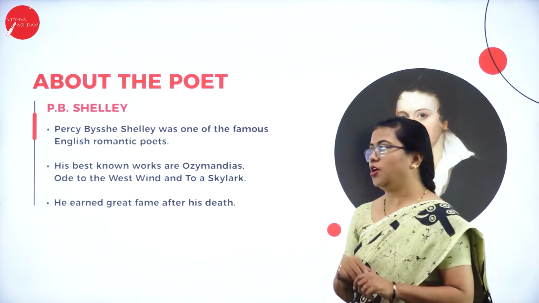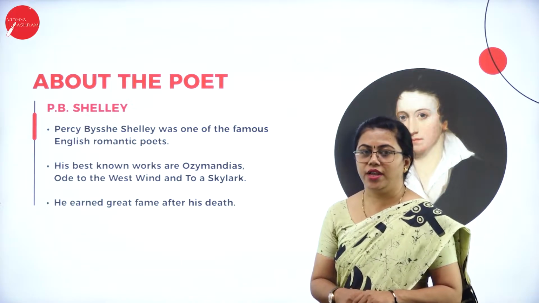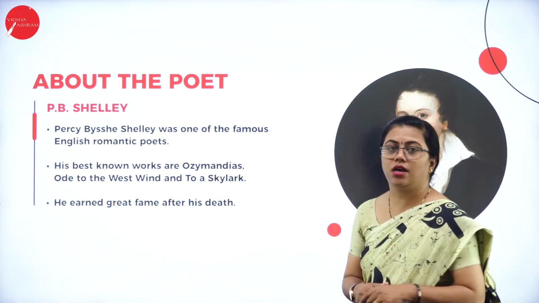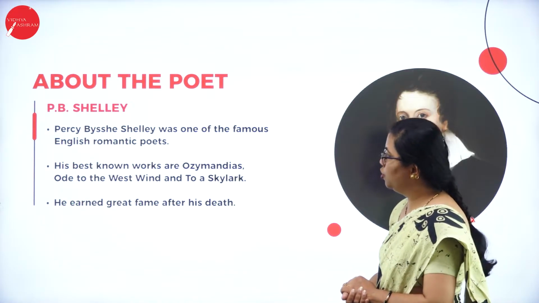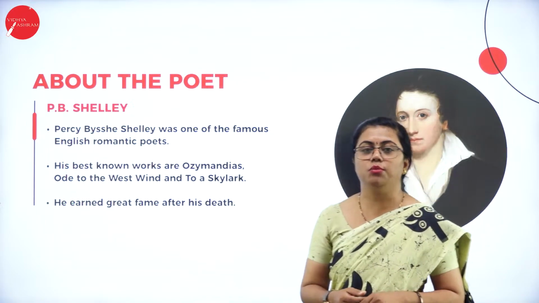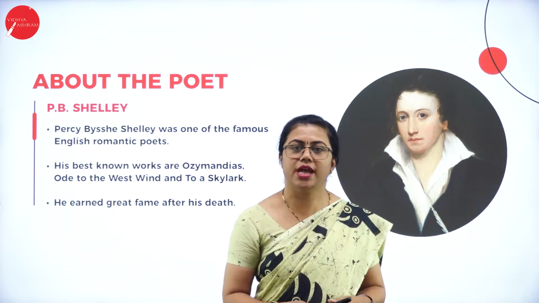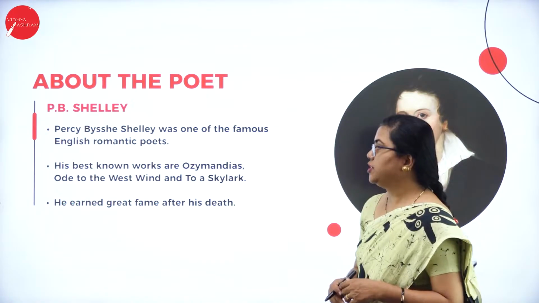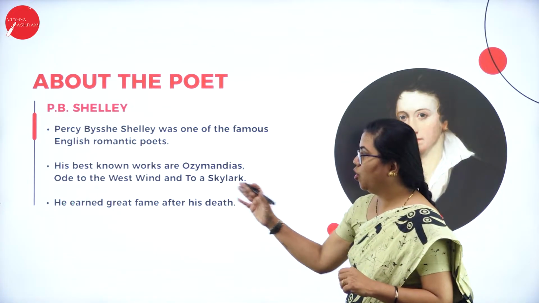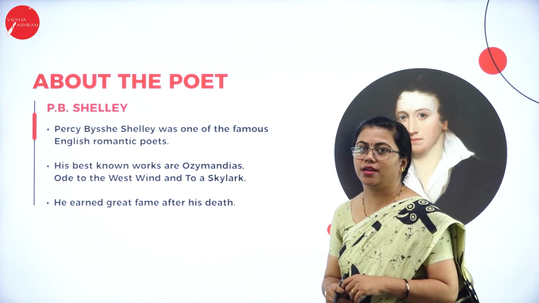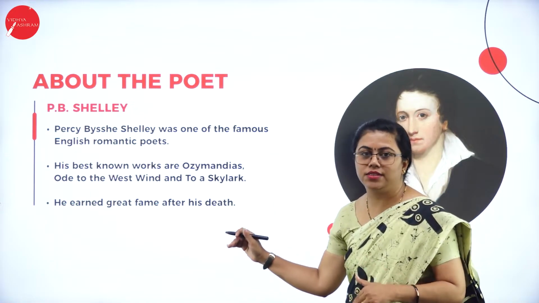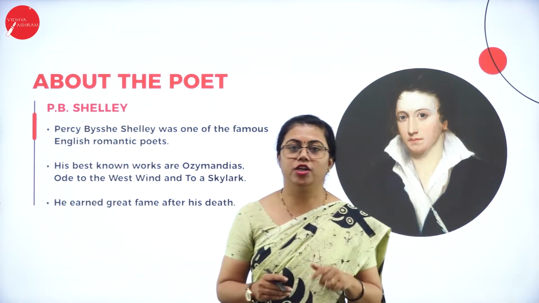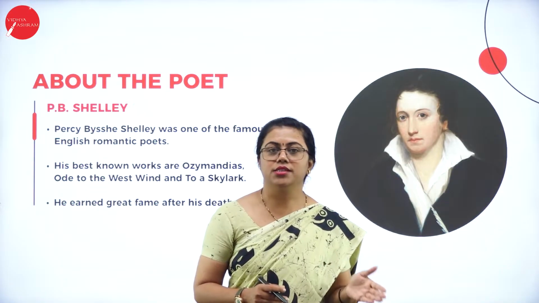P.B. Shelley is the author of this sonnet. He has written this sonnet for a poetry competition. He was a famous English romantic poet and he was known for his poems which have the theme of romance. Almost all his poems had romance as the theme, but this poem is slightly different. His best known works are Ozymandias, Ode to the West Wind and To a Skylark. All other poems have romance as the theme, but Ozymandias talks about human ethics. It talks about how pride will cause downfall.